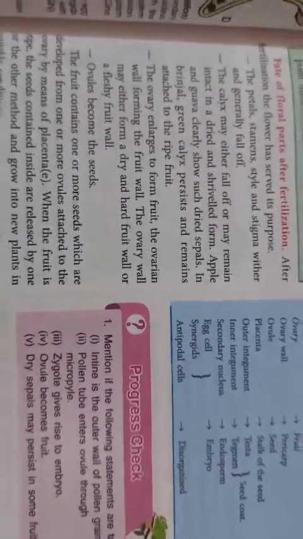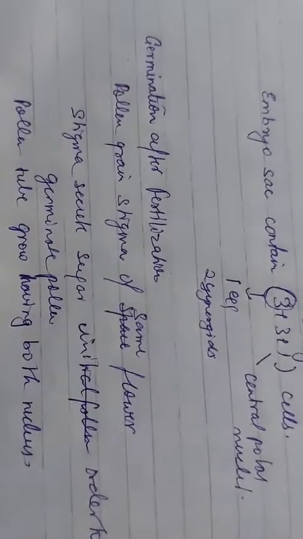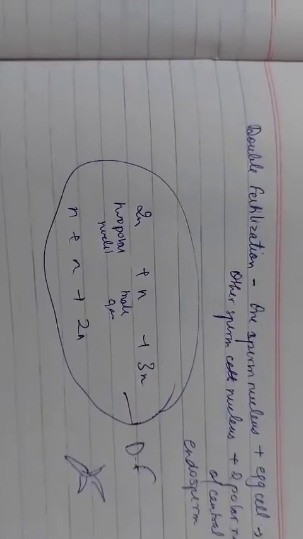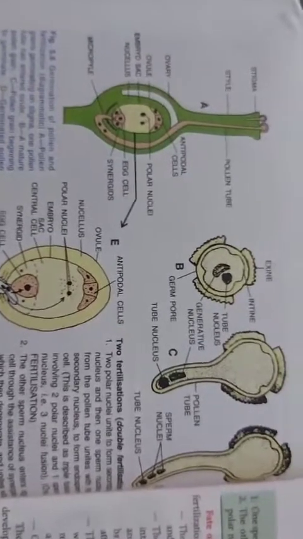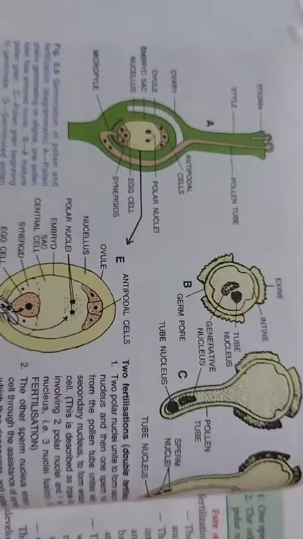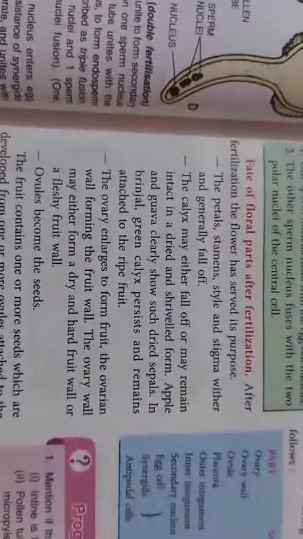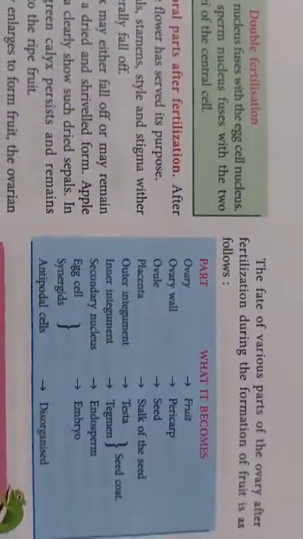So what we have already studied: fertilization, pollen structure, ovule structure, embryo sac, then germination and what happens after fertilization. Then double fertilization, and we studied the diagram also, how the pollen is transported, how the pollen enters and germinates, and how the floral parts change after fertilization.